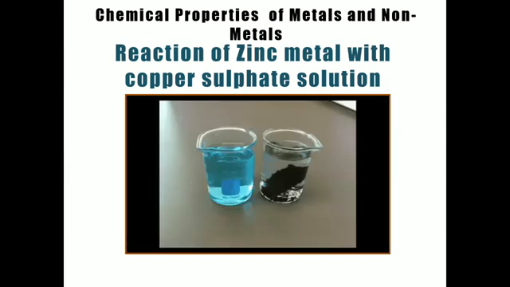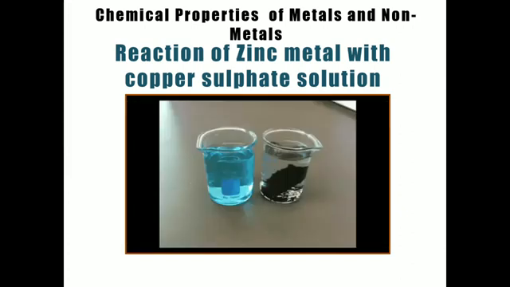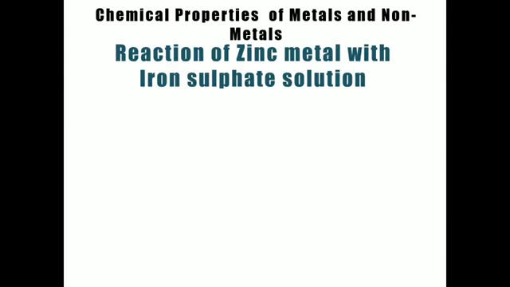Why was it so? Because the zinc metal has replaced the copper from its solution and the solution has become zinc sulfate solution. That is why the zinc sulfate solution is colorless. So this change in color of solution will happen.